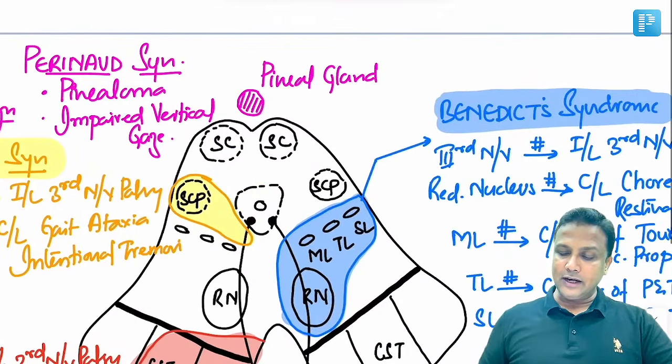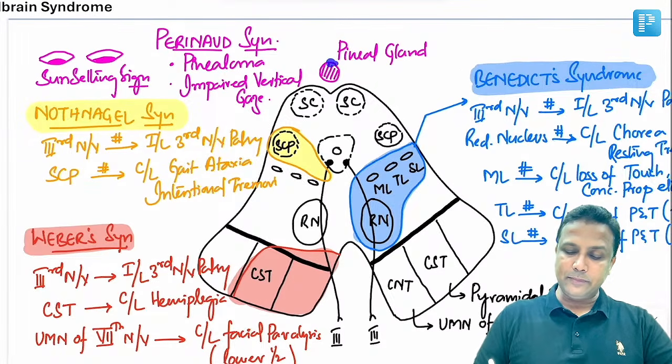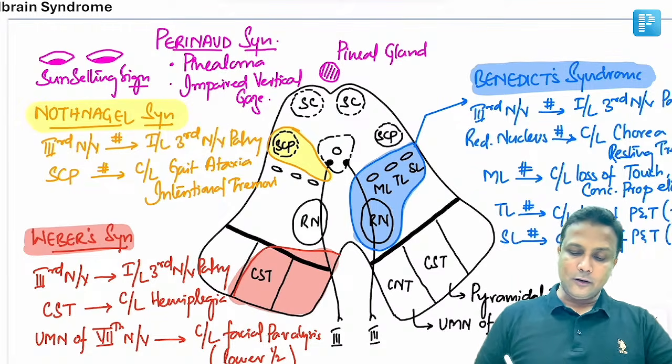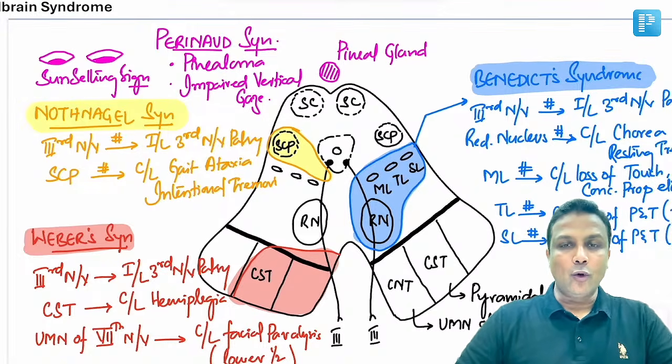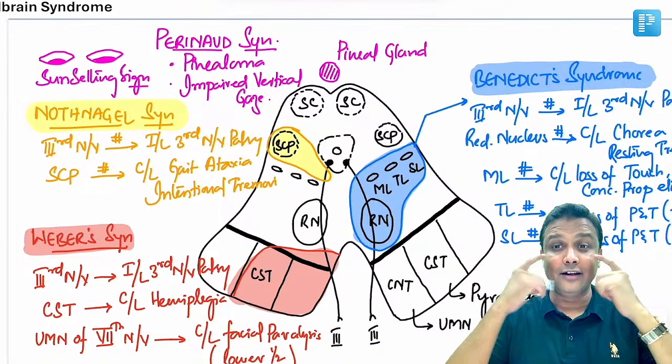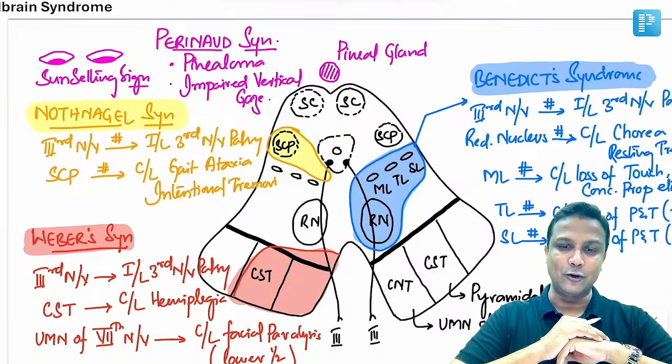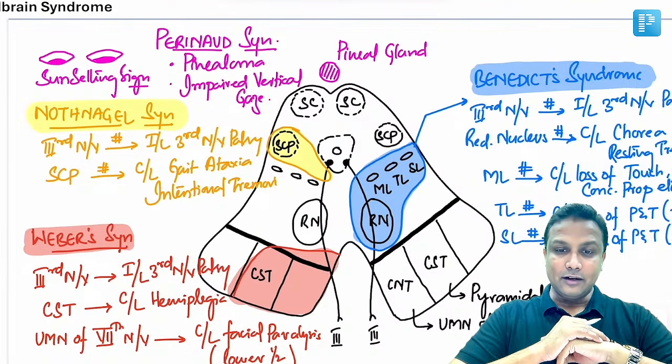And finally, behind this colliculi here, you'll be able to appreciate the pineal gland here. And अगर मान लो कि यहाँ पर pinealoma होता है, okay, then this is going to compress the colliculi. And colliculi are the ones which are actually concerned with your vertical gaze. Therefore, what is going to happen because of the pinealoma, this will be getting affected there, leading to impaired vertical gaze, where you have that classical sunset sign in the Parinaud syndrome.